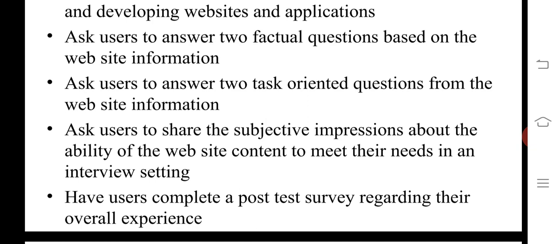That is the purpose we develop websites: business purposes, social information uploading, banking, and a lot of information uploaded day to day, Wikipedia also. Have the user complete a post-test survey regarding their overall experience. Post survey, not pre survey.